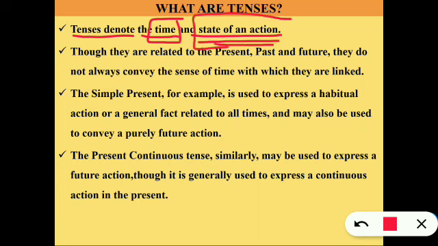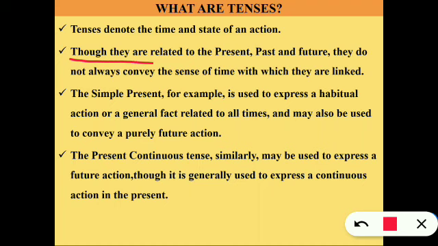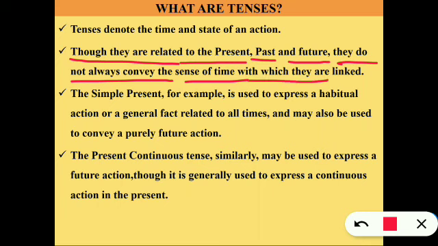This is more important because even if the thing is being told right now, it might refer to something else. Okay, I'll give you an example of that. Let me read out a few points and then I'll show you the example. Though they are related to the present, past and future, they do not always convey the sense of time with which they are linked. Now here, even if the things are being told in present, sometimes it shows something else. It tells us the state of an action when it is being done.